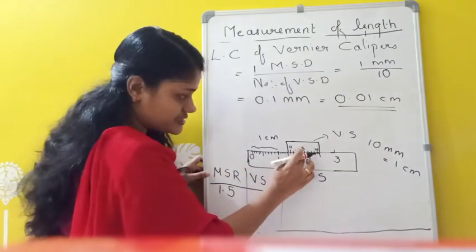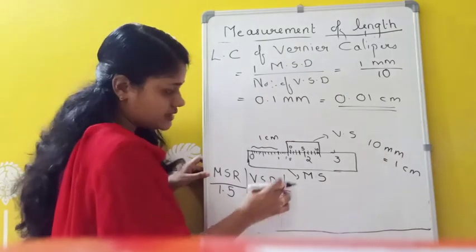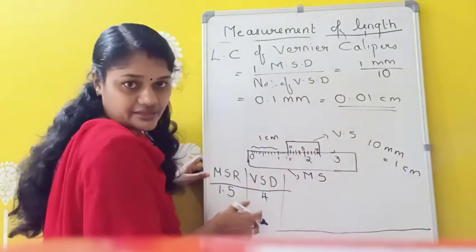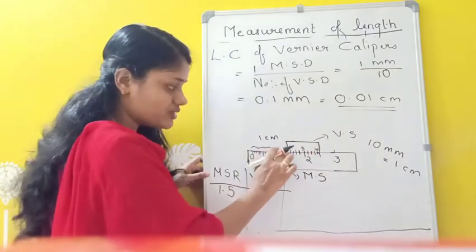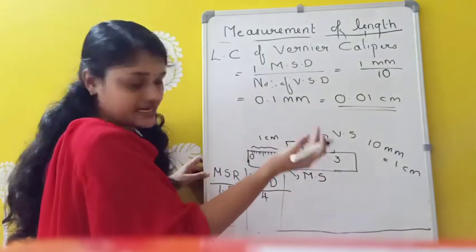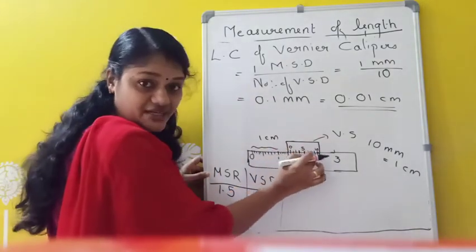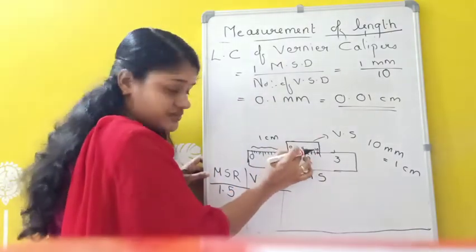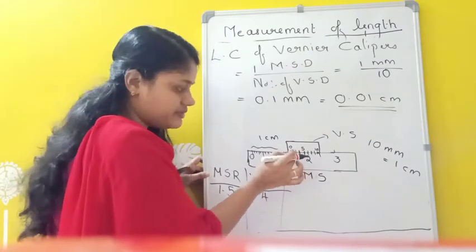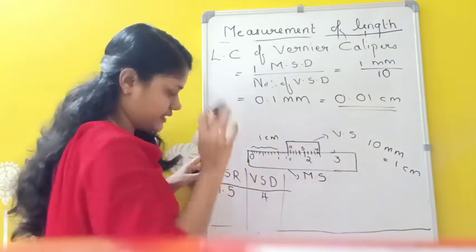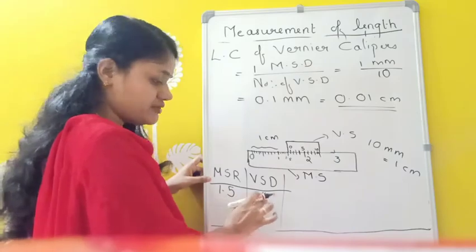Suppose the fifth reading is coinciding, we can write 5. Suppose the 10th reading, you can write 10. So it may be any number from 0 to 10. That is the coinciding value in the vernier with the main scale. So we will get 1.5, then 4.